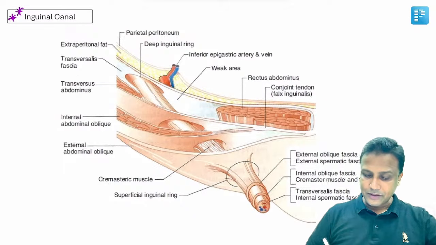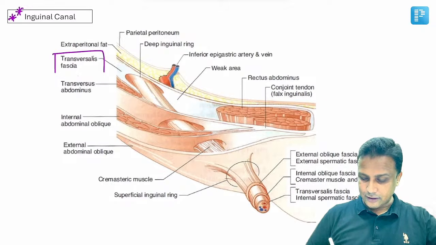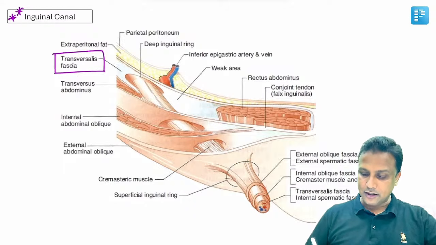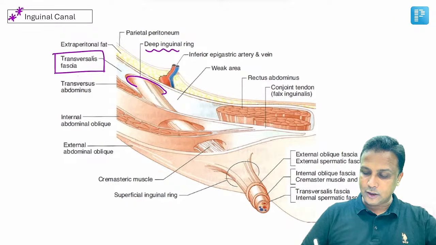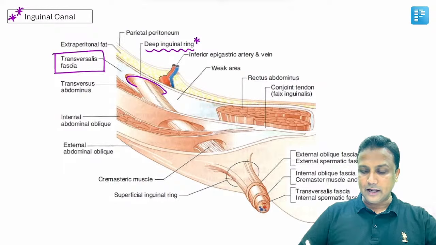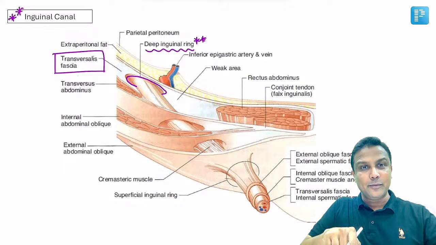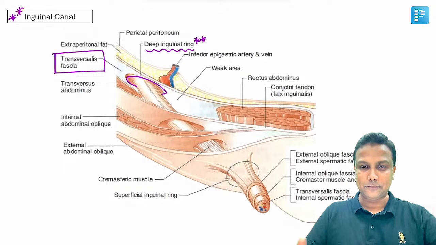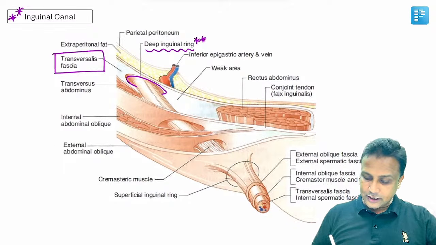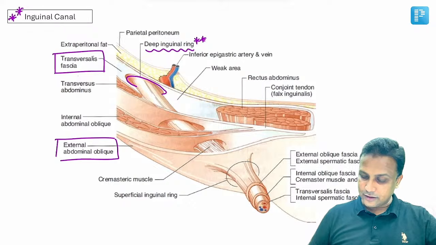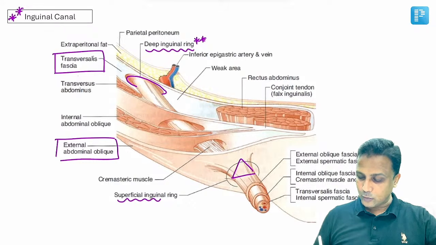Remember carefully here. Transversalis fascia. In this transversalis fascia, there is an oval shaped opening here, and that will be the deep inguinal ring. This question was asked in your FMG exam 2 times: in which layer is the deep inguinal ring? It is in the transversalis fascia. And then you will be having the external oblique aponeurosis here, and here there is a triangle shaped opening, and that one will be the superficial inguinal ring.